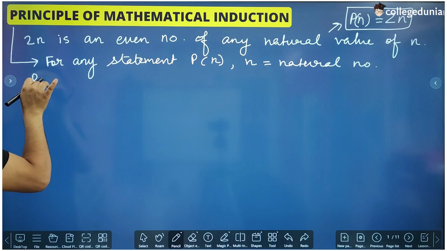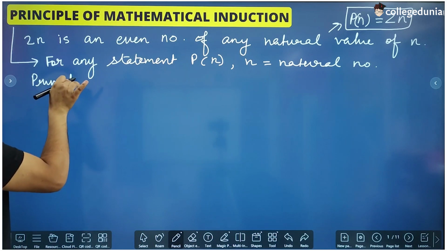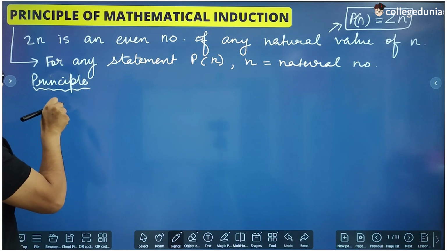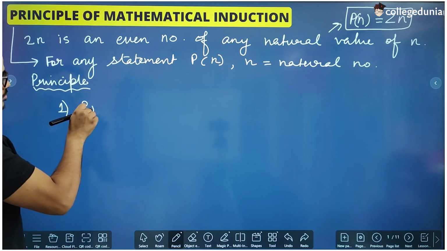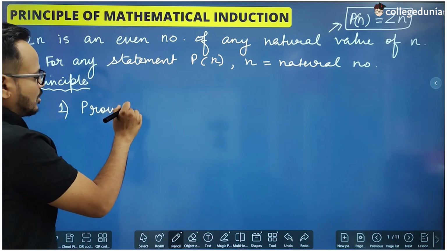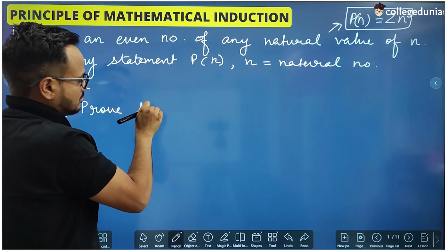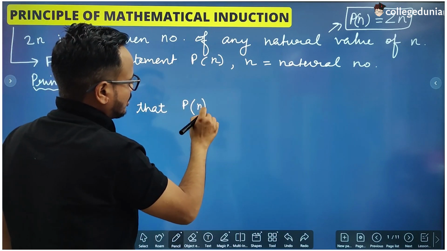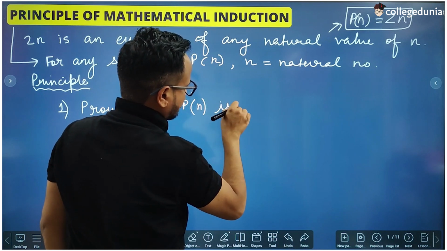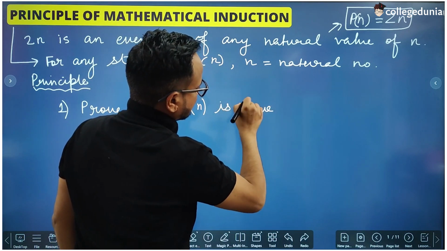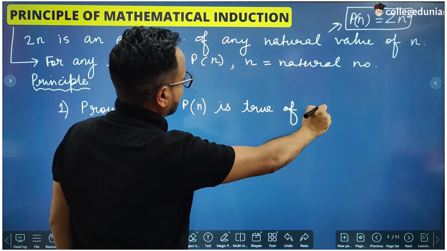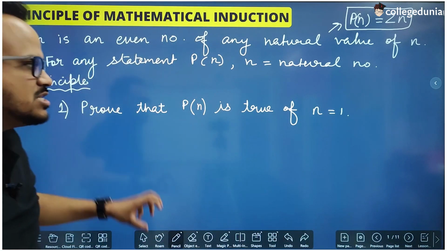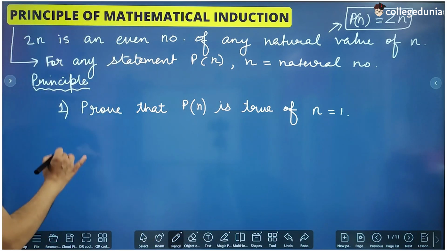So what is the principle? Number 1, prove that Pn is true for n equal to 1. First we have to prove that this statement is true for n equal to 1.